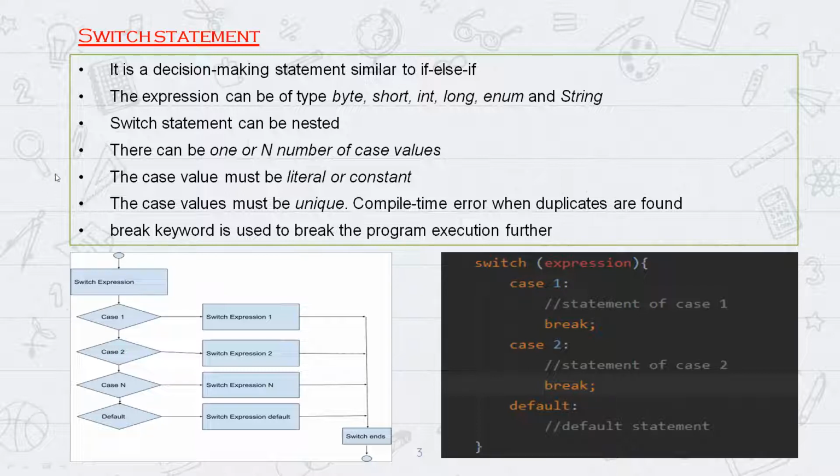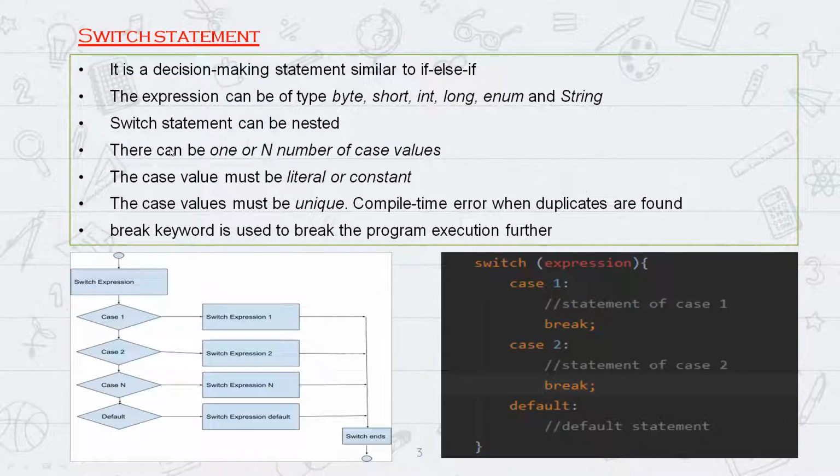Okay. So you see some rules here. I'm writing some rules here. Let me read out. It is a decision making statement. Decision making is like expression can have 1 or 2 or 3, so it depends on that. And then the expression, as I already told, can be byte, short, int, long. So you try to remember this. The expression can have the byte type or short type or int type or long type or enum or string.